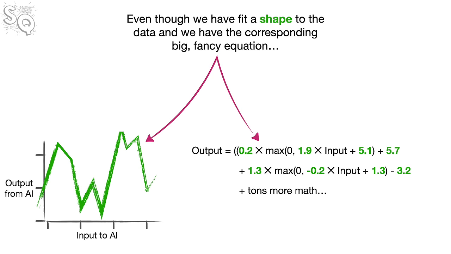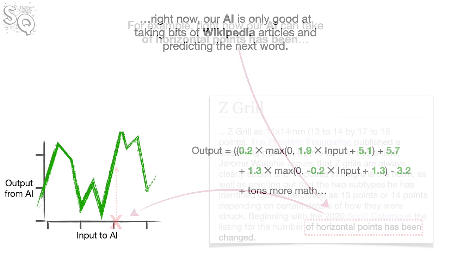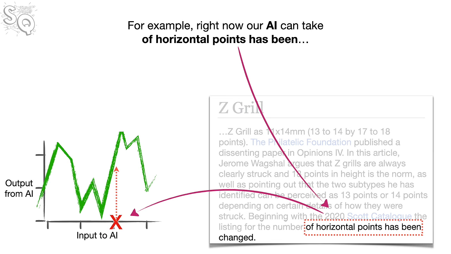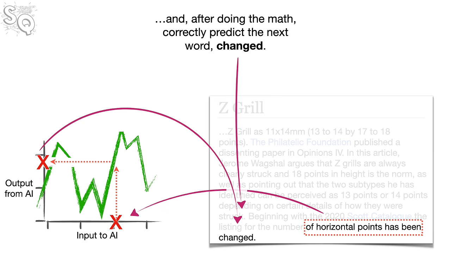Even though we have fit a shape to the data and we have the corresponding big fancy equation, right now, our AI is only good at taking bits of Wikipedia articles and predicting the next word. For example, right now our AI can take "of horizontal points has been" and, after doing the math, correctly predict the next word, "changed."